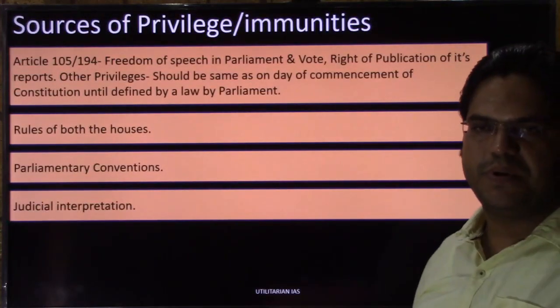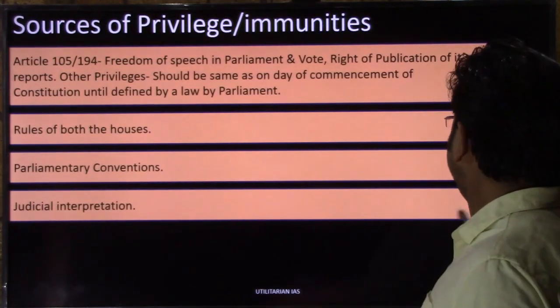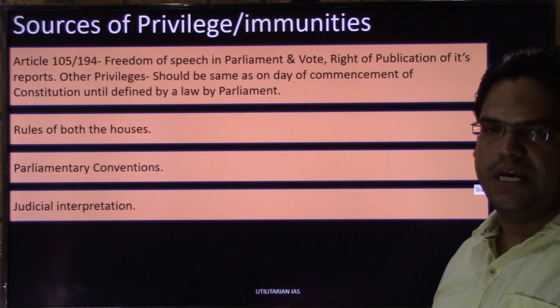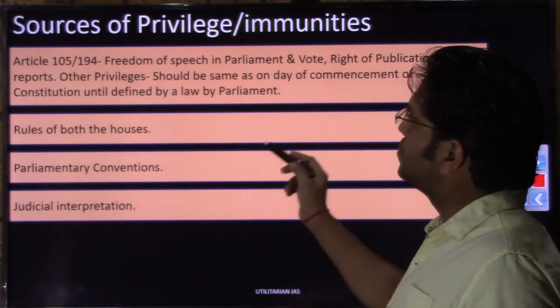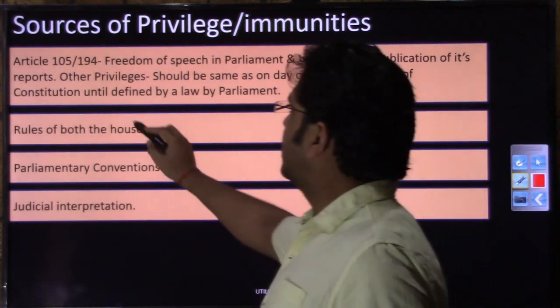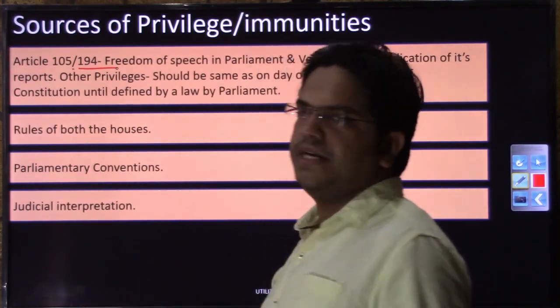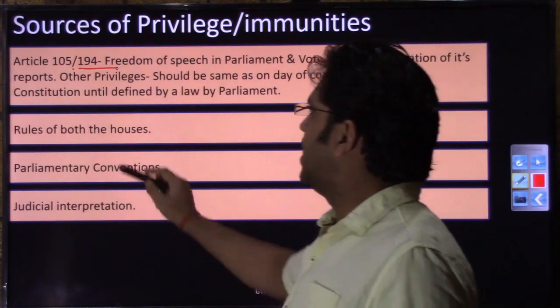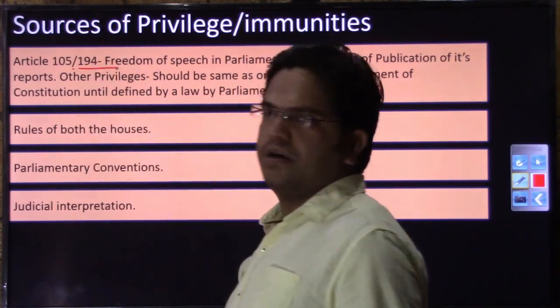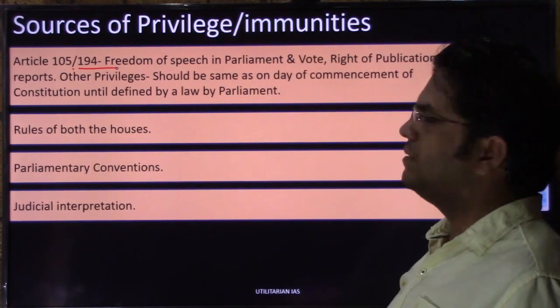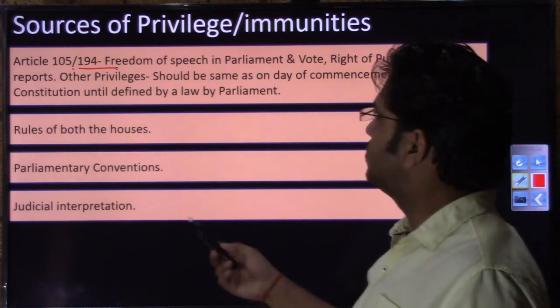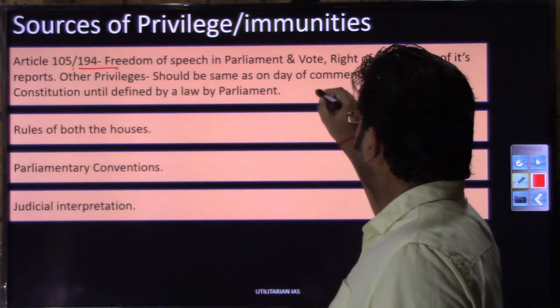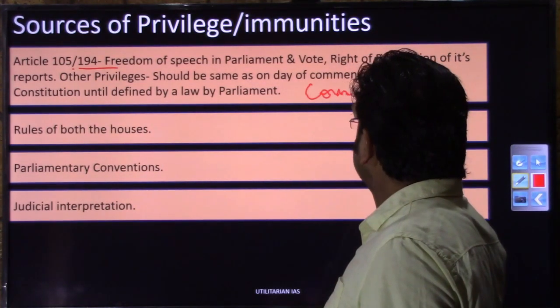What are the sources of privileges and immunities of a member of parliament and member of legislative assembly? One source is Article 105 and 194: 194 for the assembly and member of legislative assembly, and 105 for member of parliament, Rajya Sabha and Lok Sabha. So that is one source, means the constitution is the first source.